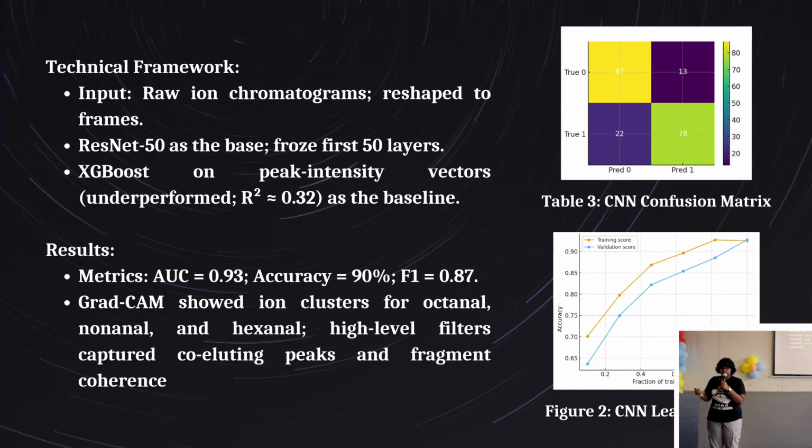GCMS spectra has things called co-eluting peaks, where you have a really wide peak at one instance that represents two molecules. Linear regression and even XGBoost use tabular formats, and that's not good because you have one wide peak representing more than one factor.